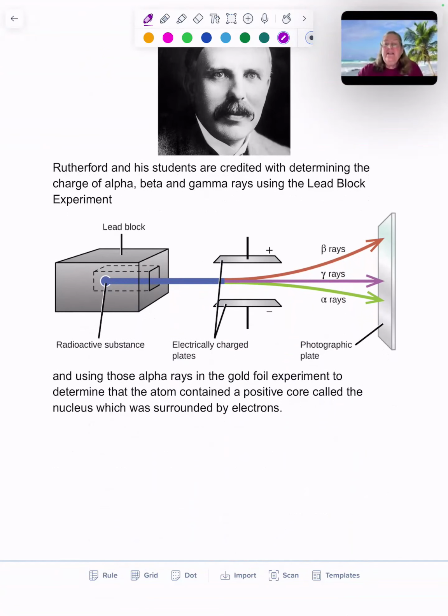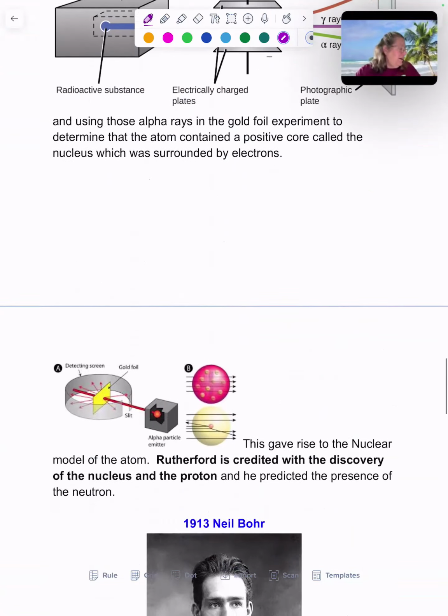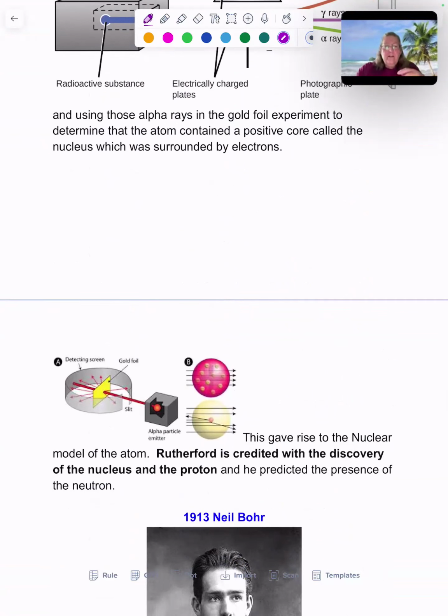Okay, he then took that alpha ray and used it in his famous gold foil experiment. Still using that lead block, but now they're isolating it so that they're just shooting alphas at a very thin sheet of gold foil. That gold foil was only a few atoms thick.